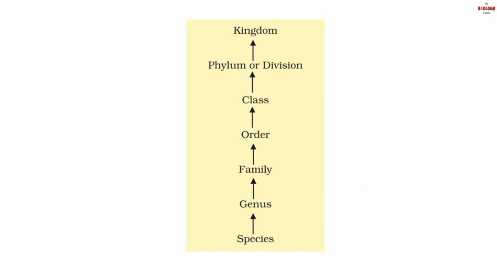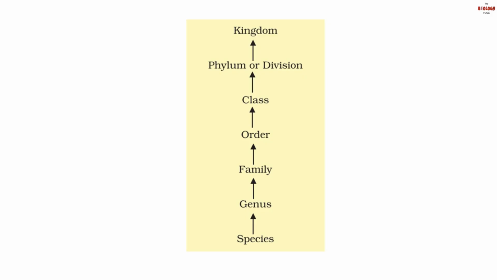Now, if you have studied in your previous classes or the earlier chapter, that is, the living world, you must have studied the taxonomical hierarchy, which consists of different levels where an organism is classified.